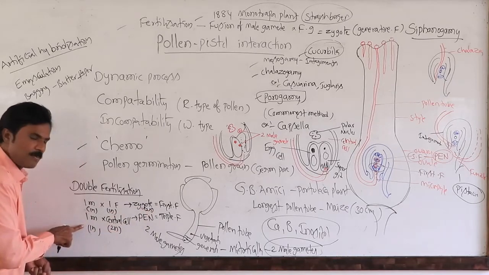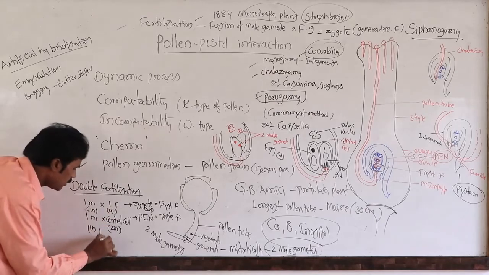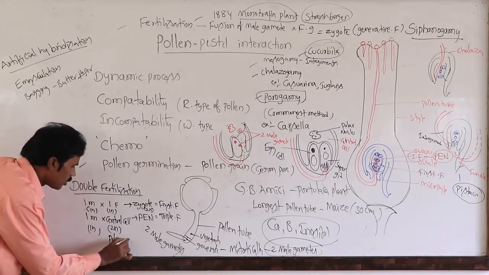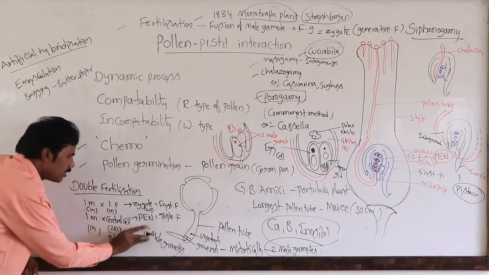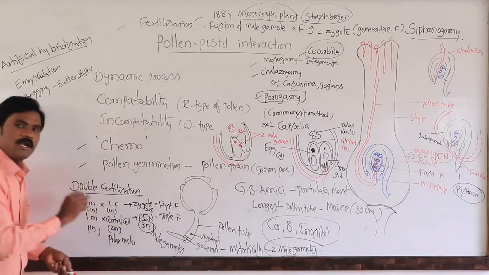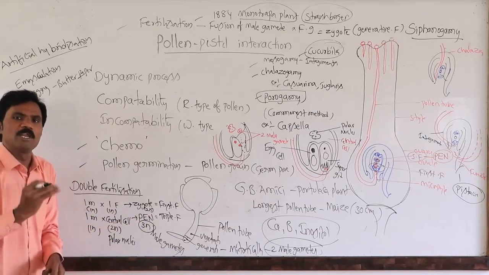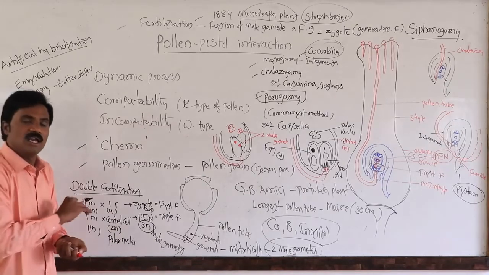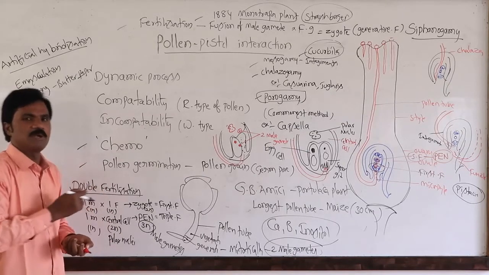Here, haploid male gamete and diploid central cell, that means the polar nuclei, that is diploid, forms into the triploid primary endospermic nucleus. Then further the post-fertilization events take place.